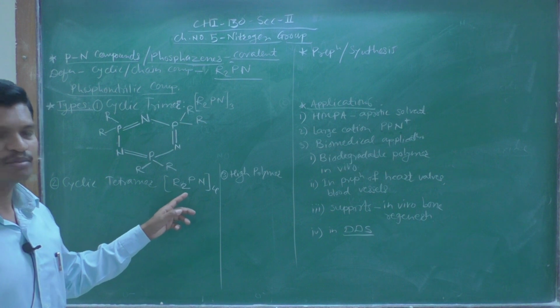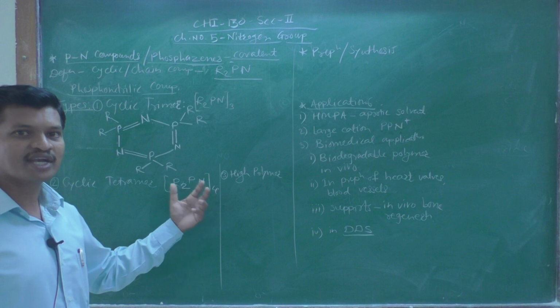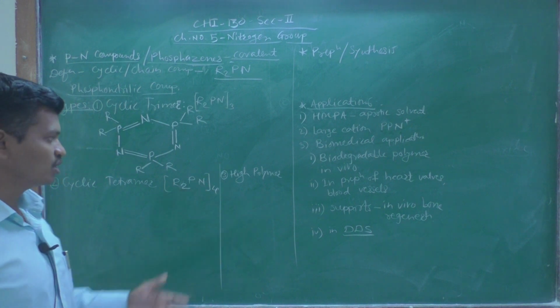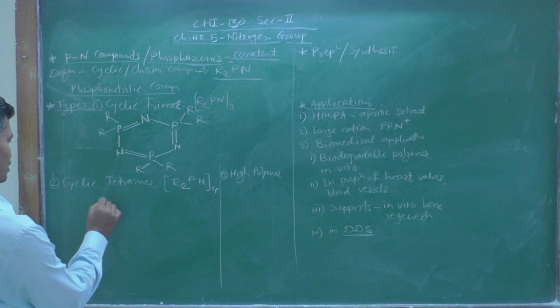Next type of these phosphazenes is cyclic tetramer. Cyclic tetramer means these R2PN units exist in tetramer form, that is, 4 units are present in the compound. So the structure is again very simple.